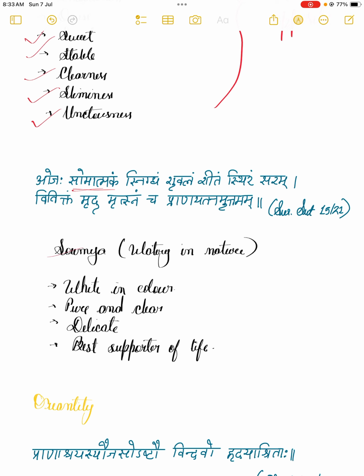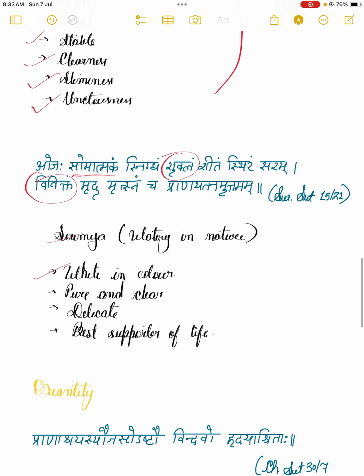Snigdham, definitely these are qualities which have already been mentioned by Acharya Charak. This Shukla is somewhat different, whitish in nature. And Vivikta means which is pure and clear, and Mritsna, which means delicate. Pranaya ayatanama uttamam. There is a sandhi here, that is prana ayatan uttamam. That means uttam is best, ayatan is supporter, prana is life. That is, Ojha is the best supporter of life.